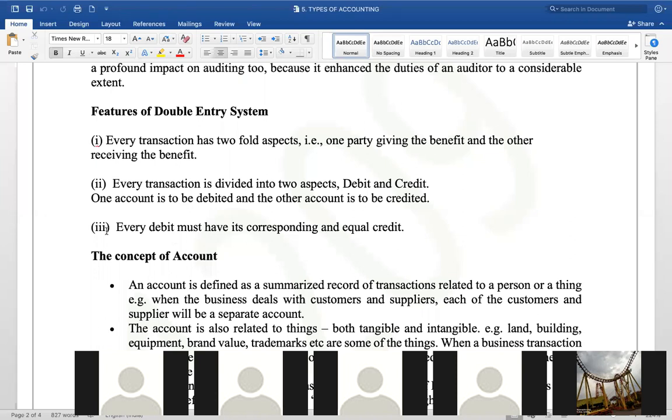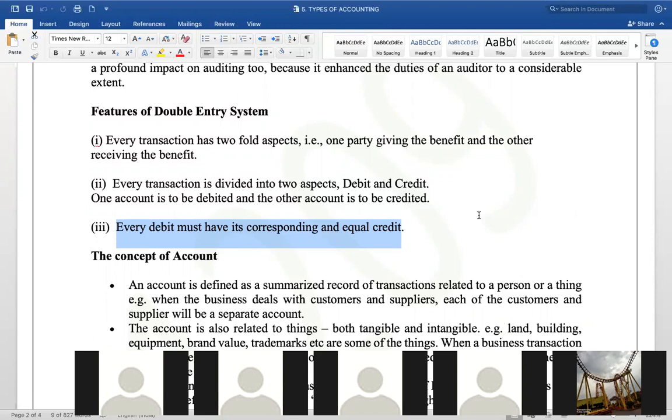Look at this, man. Underline this. This is an important sentence, but all these three are important. What are the features of double entry system? Or if anybody asks you, what is double entry system? Any of your elder brothers or your uncles ask you, or in the interview somebody asks you, what is double entry system? Double entry system follows that every debit must have its corresponding and equal credit.